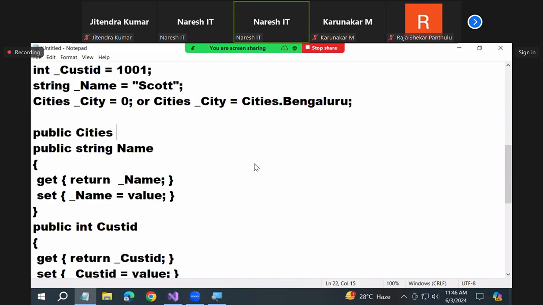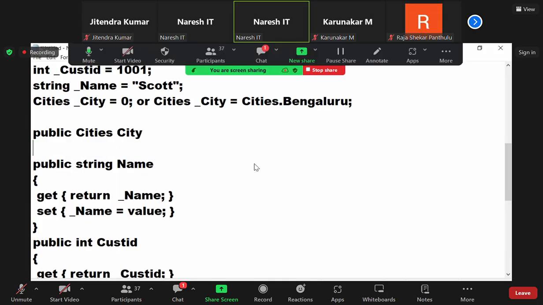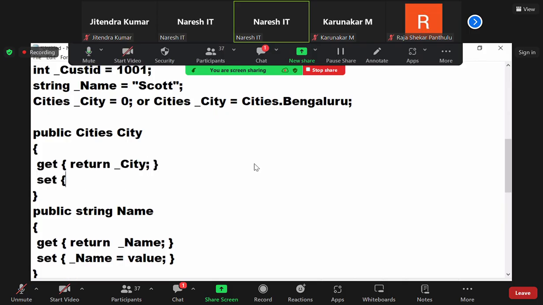You'll understand the concept first. Public cities, not string now. Cities type, city. Get return underscore city. Set underscore city is equals to value. That's how you write. The value is which type? Cities type. Now what can you assign for that? Only a cities type of value can be assigned.